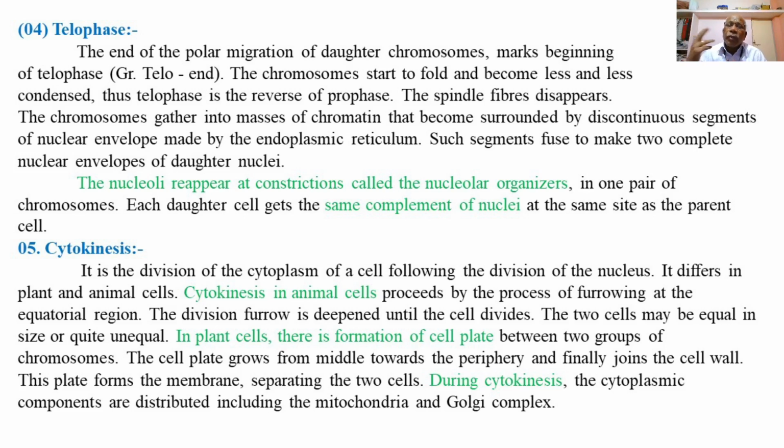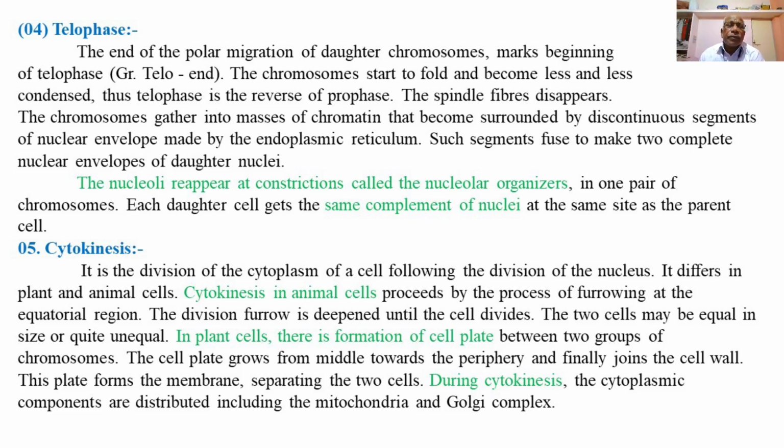The two cells may be equal in size or may be quite unequal, and that is due to the passage of the division furrow along the equatorial plane, and finally the cell divides into two daughter cells. So the newly formed daughter cells might be equal or unequal in size.